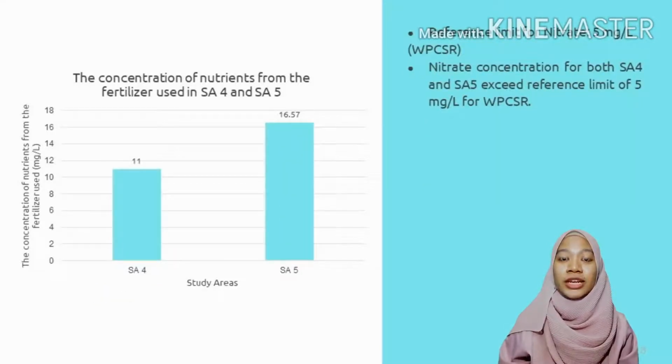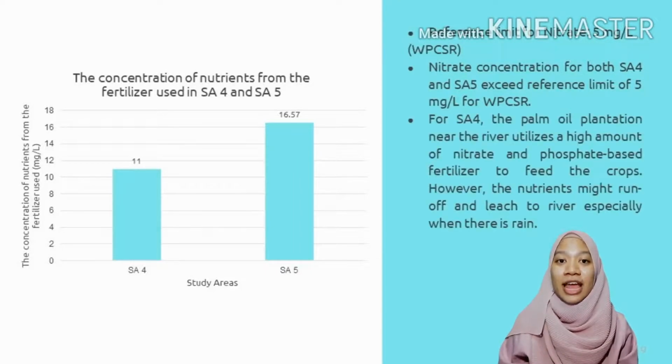Here, the graph shows the nitrate concentration of study area 5 is higher than study area 4. Despite that, nitrate concentration for study area 4 and study area 5 exceed the reference limit of 5 mg per L for Water Pollution Control Statement of Regulation, WPCSR. For study area 4, the palm oil plantation near the river utilizes a high amount of nitrate and phosphate-based fertilizer to feed the crops. However, the nutrient might run off and leach to the river, especially when raining.